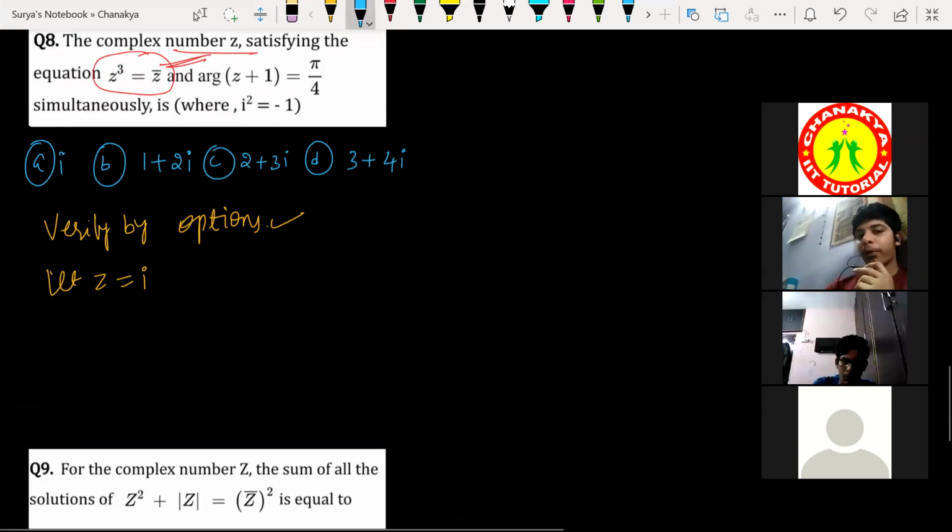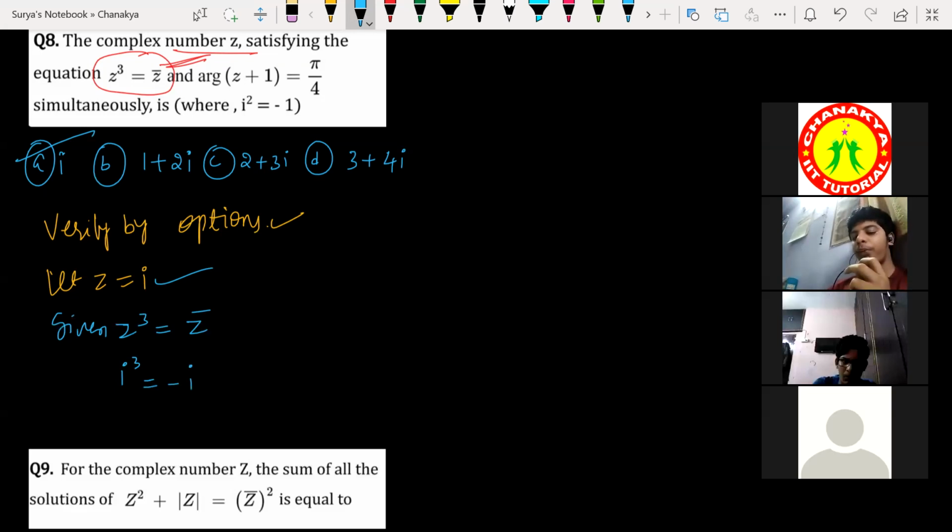So first let me take the first complex number as z is equal to i. I'm taking z is equal to i. Let us substitute in the given z cube is equal to conjugate of z. So z cube means what here? i cube. i cube means minus i, isn't it, guys? Z cube, if I substitute, I'm getting minus i. Minus i means what here? Modulus of z, not, sorry, conjugate of z.